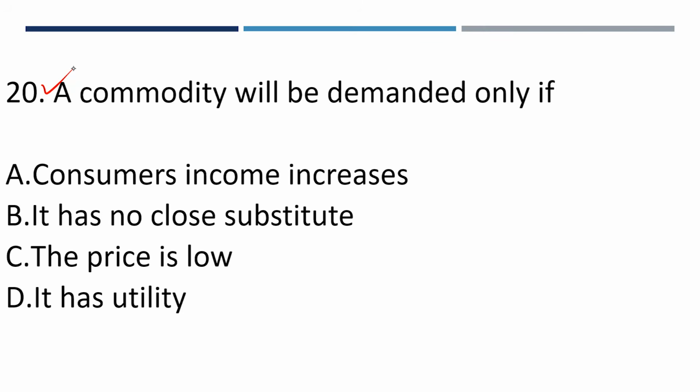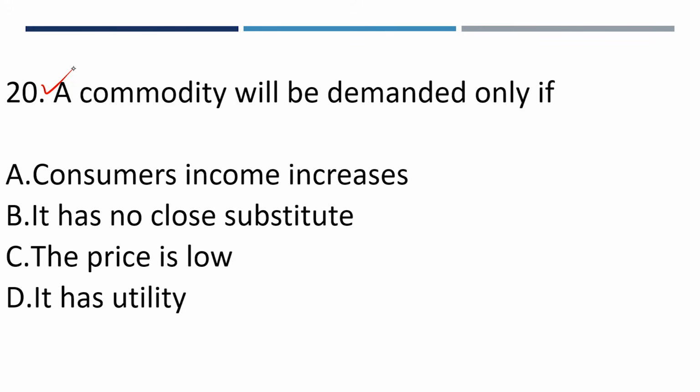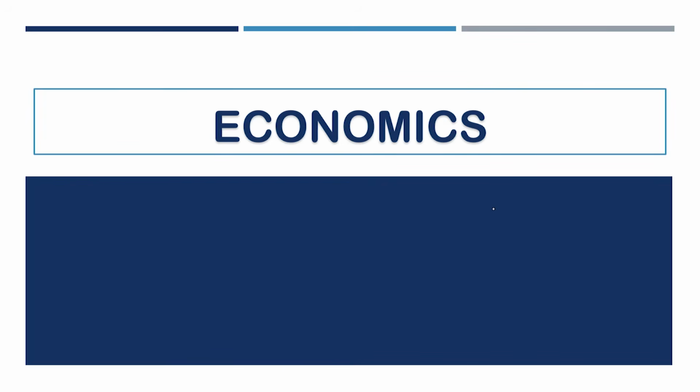As far as I'm concerned, the answer is D, and I will give you a reason why. It has utility. What is utility? You can only buy a commodity when you derive satisfaction. Another word for utility is satisfaction. So when it has satisfaction, you will buy. It's not about the price being low. If the price is low but you don't have satisfaction in it, you won't buy it. But if you have satisfaction in it, you can always buy the commodity. So the answer here is it has utility.